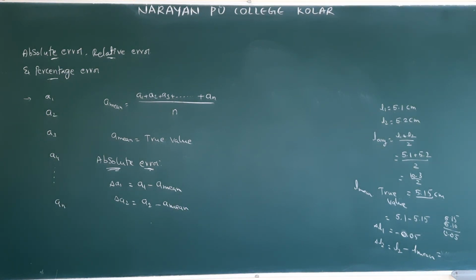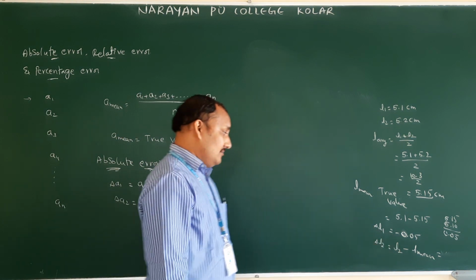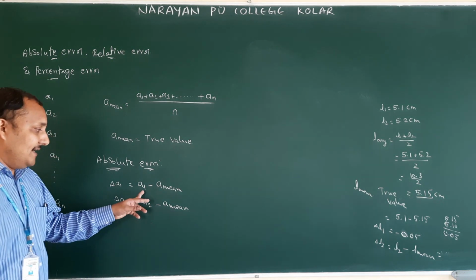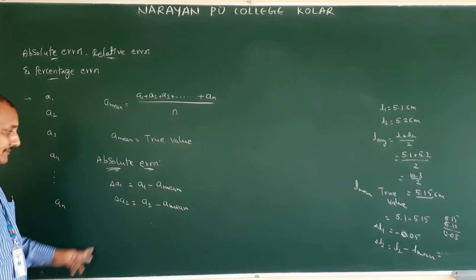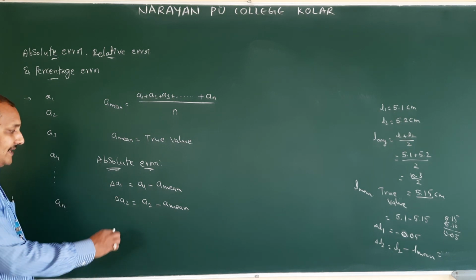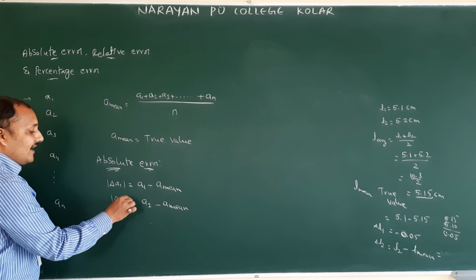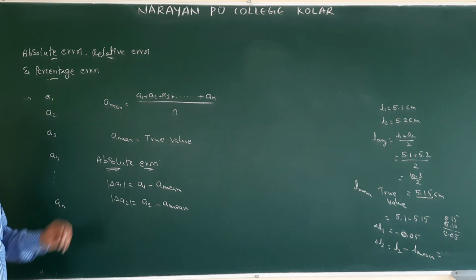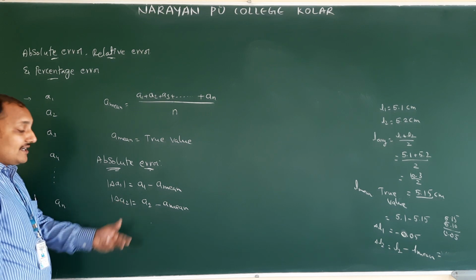So like this, you can write up to delta An. They gave the definition: the magnitude of difference. Why? Because here negative should not be erased. So the magnitude of difference between individual measurement and true value is called absolute error. Magnitude means sometimes it is going to be a negative value. At that time, we should not take the negative. Magnitude we will write like this. In your 10th class also, you might have seen magnitude means we should not take negative value.